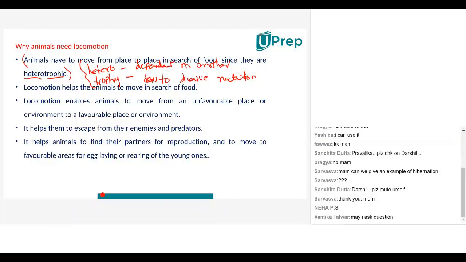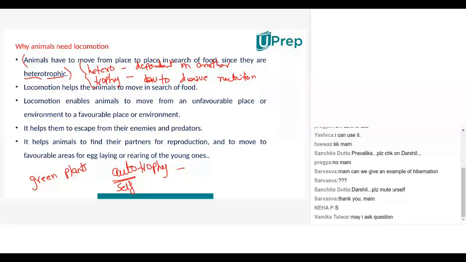The opposite might be organisms that can make their own food. Yes, so scientifically, what do we term them as? Autotrophy. Auto means self. It can make its food by itself. And a classic example for autotrophy is green plants. Yes, correct.